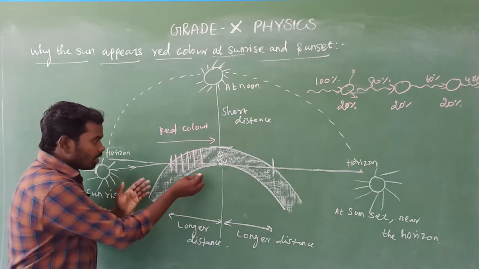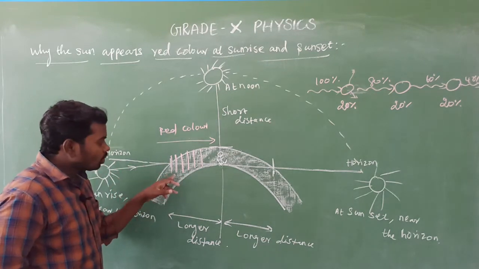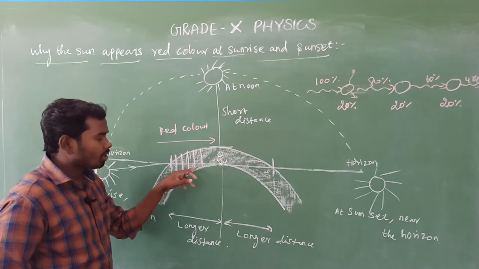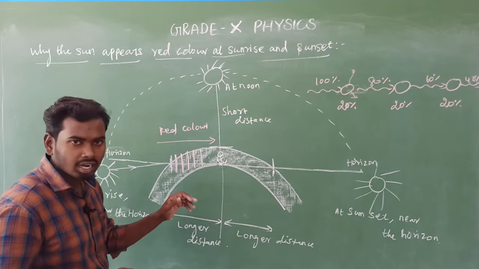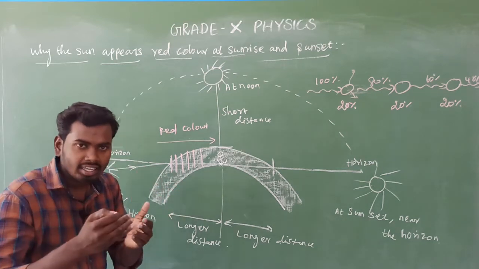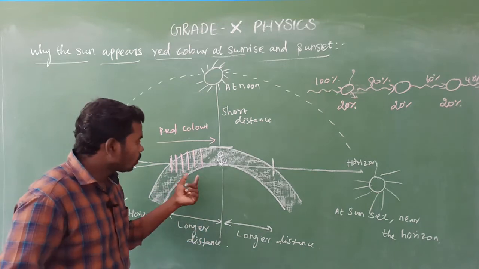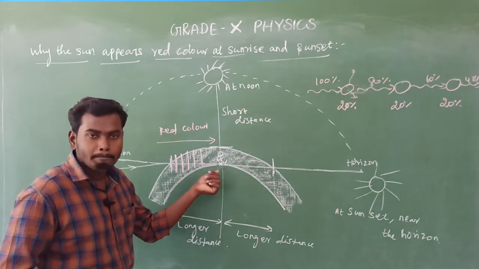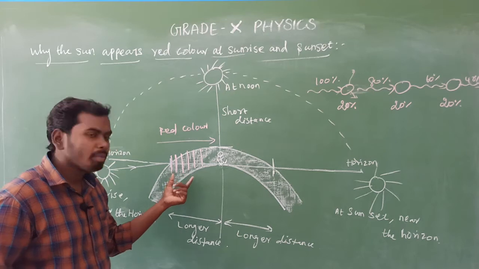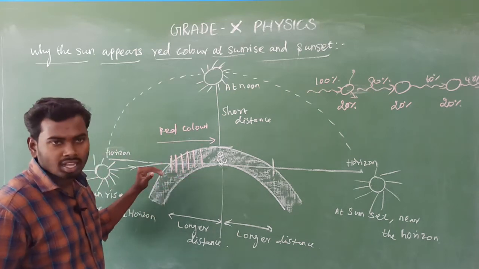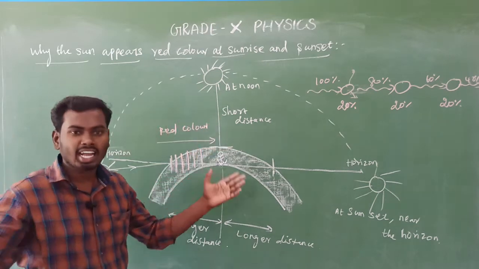So here the violet color, indigo color, blue color, green color, orange color, yellow color and orange color spectrum intensity becomes zero before reaching us, because they have minimal wavelength compared to red color. That is the reason why we cannot see all those colors. These all colors are completely scattered before reaching us,